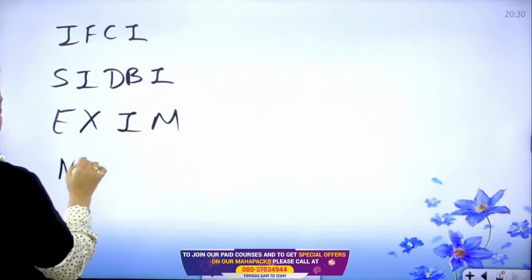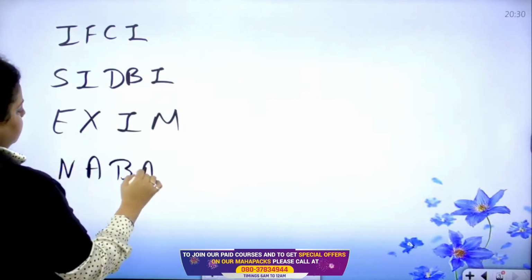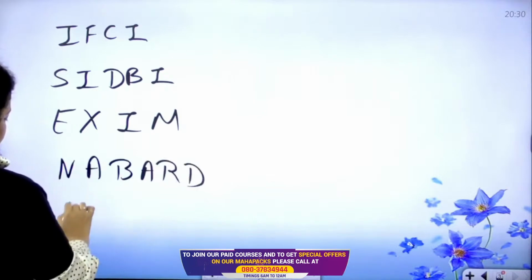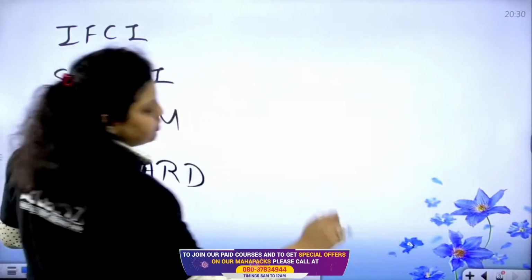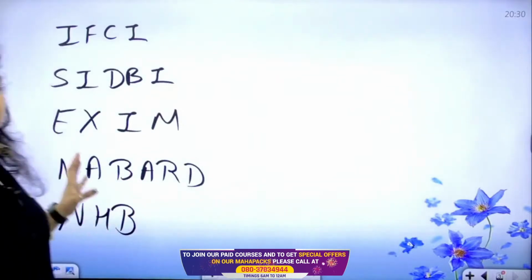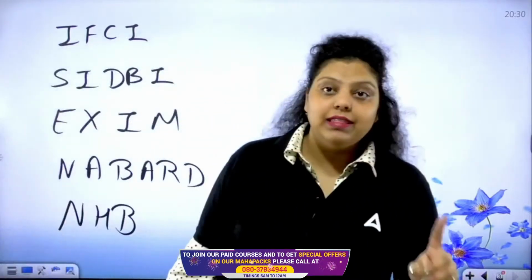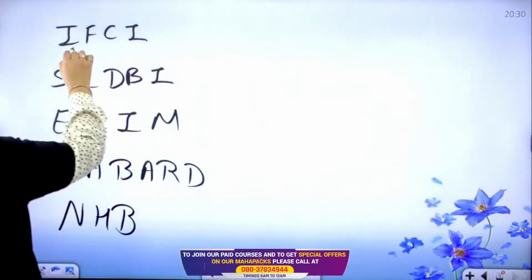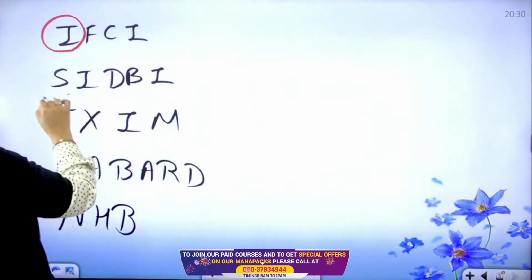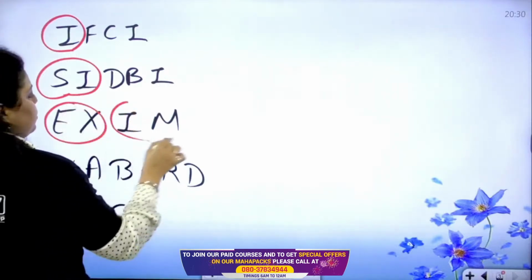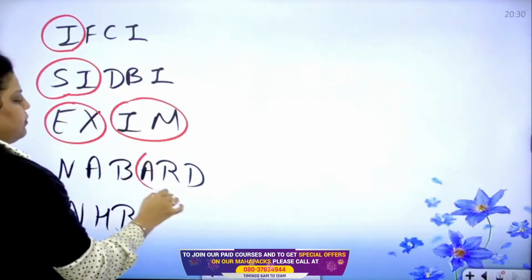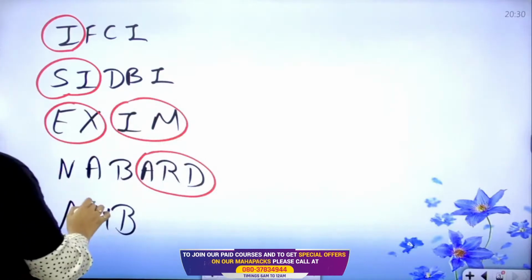Apart from that, we have NABARD, we have NHB. So these are the development financial institutions which we have right now, and they all are working for different sectors, right? They all are working for different sectors, like IFCI working for big industries, SIDBI working for small industries, Exim Bank working for the export import of the country, NABARD is working for agriculture and rural development, and